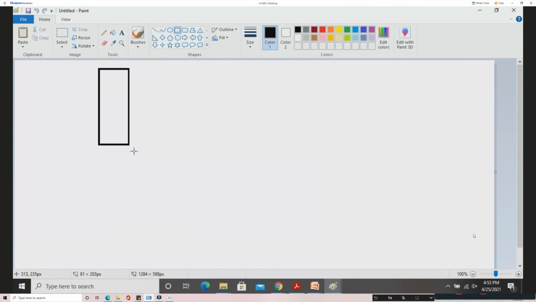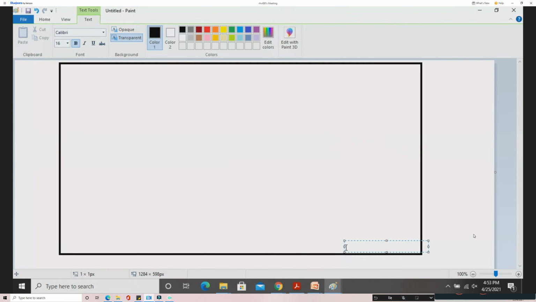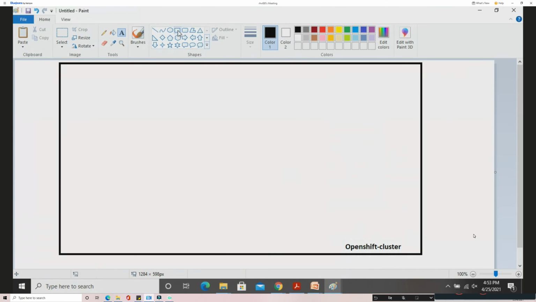Here we'll build a scenario. Here I have the OpenShift cluster. Inside this, I'm going to create a project.